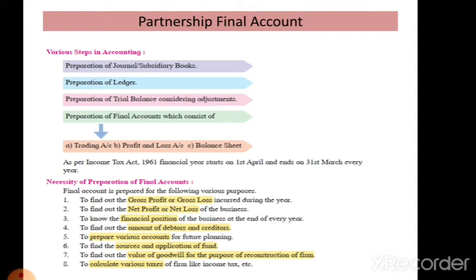Next, preparing the various accounts is also necessary for future planning. Then for ascertaining the sources of funds and to know about the application of those funds, it is required.